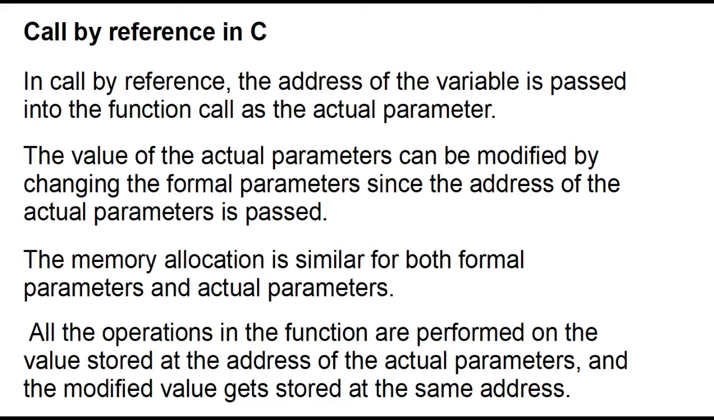Next is call by reference. In call by reference, the address of the variable is passed into the function call as the actual parameter. The value of the actual parameter can be modified by changing the formal parameters since the address of the actual parameter is passed. The memory allocation is similar for both formal parameters and actual parameters. All the operations in the function are performed on the value stored at the address of the actual parameters and the modified value gets stored at the same address.